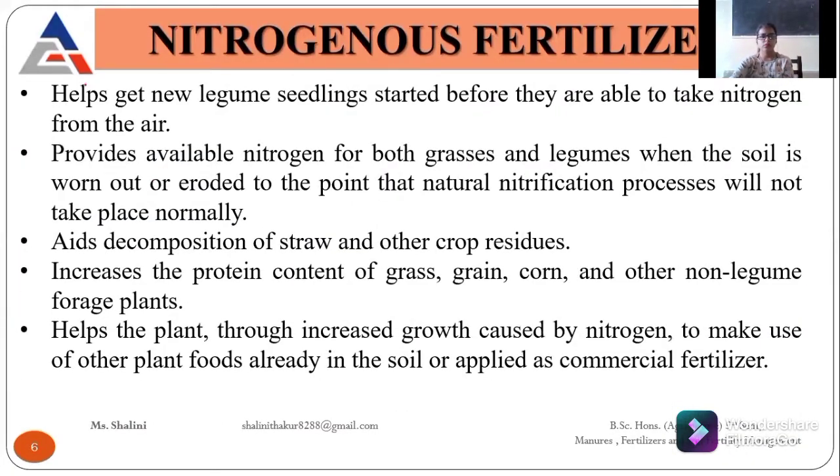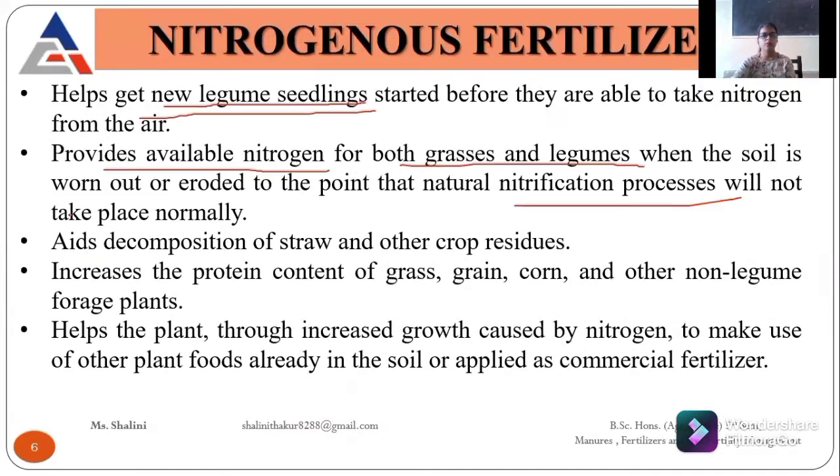It also helps in getting new legume seedlings. If we are supplying nitrogen, it also helps the new emergence of seedlings. Then nitrogenous fertilizer also provides nitrogen for both grasses and legumes, as I already told you, through nitrification processes.